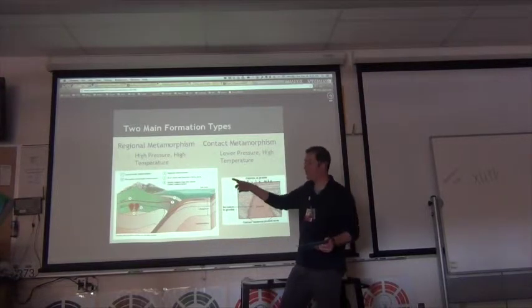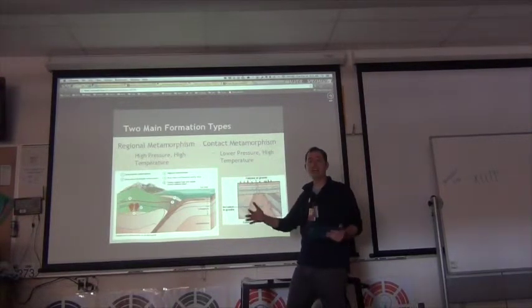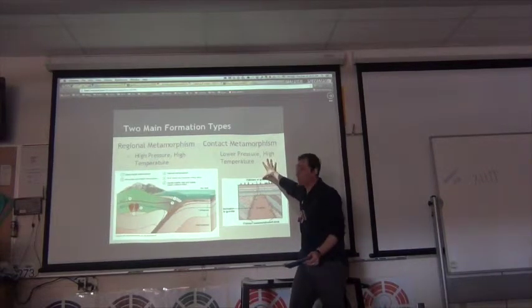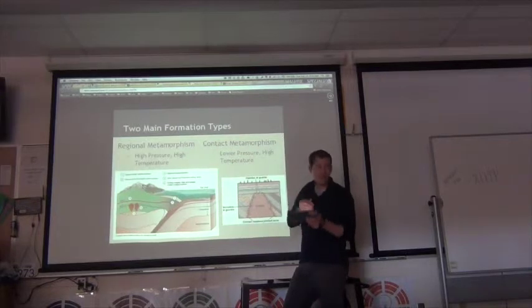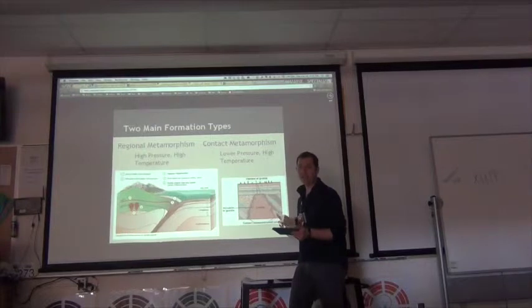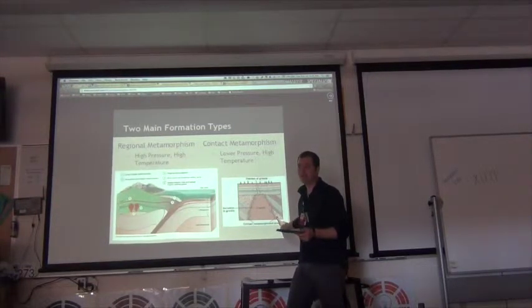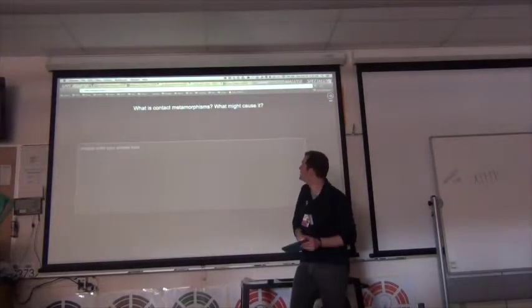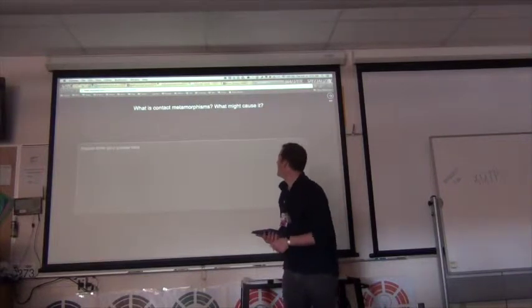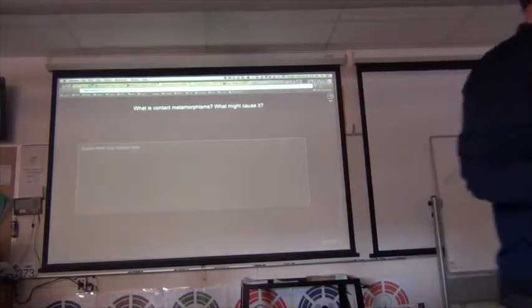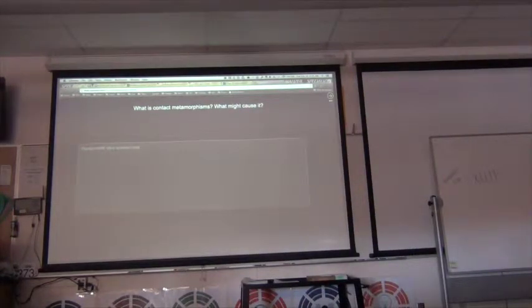Okay, so two types. Regional metamorphism, high pressure, high temperatures over a big area. Contact metamorphism is lower pressures, high temperatures over a much smaller area. Just where it's in contact or right next to very high temperatures from magma. So your question is, what is contact metamorphism and what might cause it?